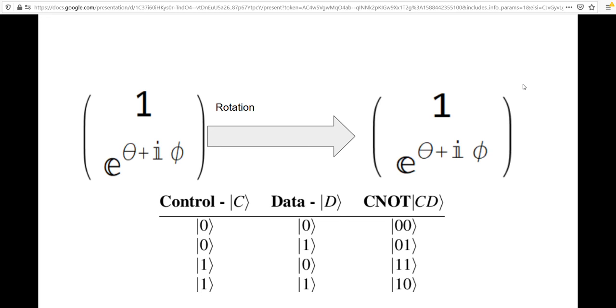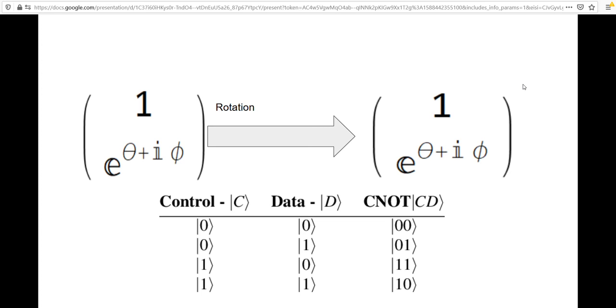A rotation is an added phase to the superposition between the two logical states of a quantum bit. So the ions in the trap can be in a superposition of the ground state and the excited state, and then we can use some lasers to do a rotation, and now we'll pick up some phase.